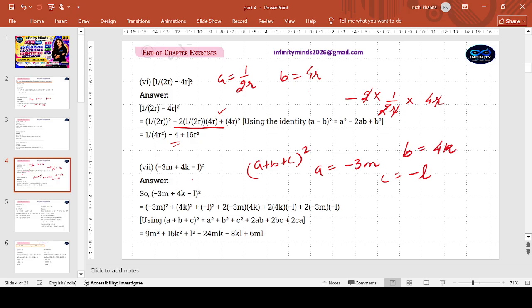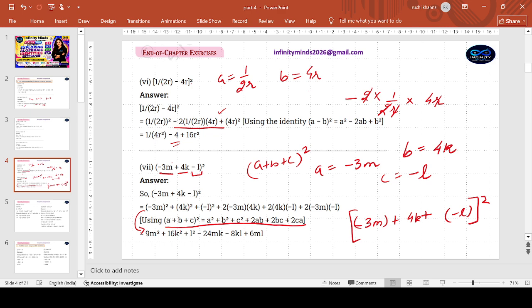Second term, of course, must not be a problem. First term, second term, third term. After all, it is nothing else but a minus 3m to be added to a 4k to be added to a minus L. Okay, it is like this. A plus b plus c. C taking a negative value, no issues. What does the a plus b plus c whole square identity say? A square, b square, c square, 2ab, 2bc, 2ca. Clear? Square of the first term, minus 3m whole square, 9m square,